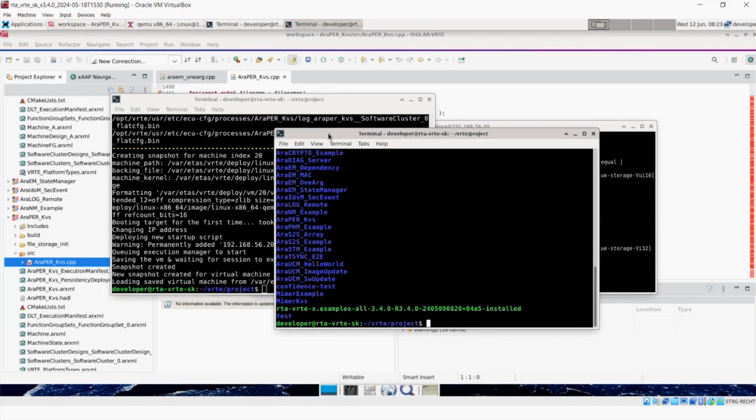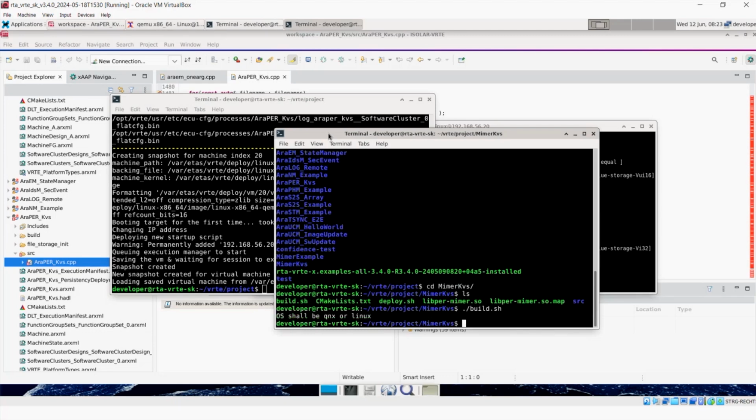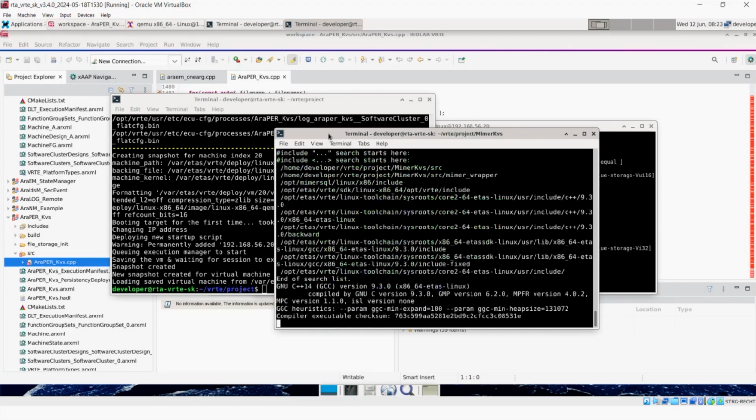I can go into MIMA KVS, and there's essentially a build script and a deploy script here. So just to show that you can actually build it, this will do a build. We're going to build for Linux, and we're going to build for AMD 64. This is basically going to take the binding that binds our persistency library onto MIMA, and build that.